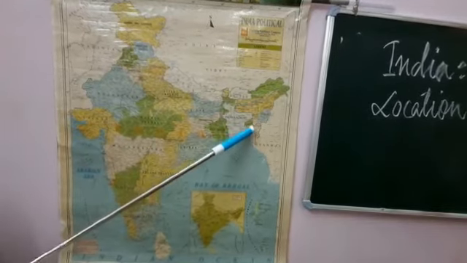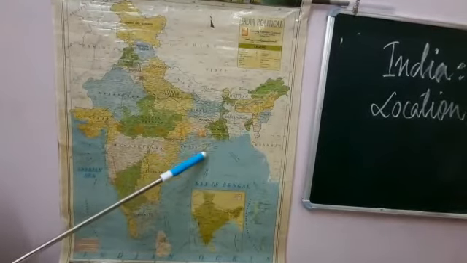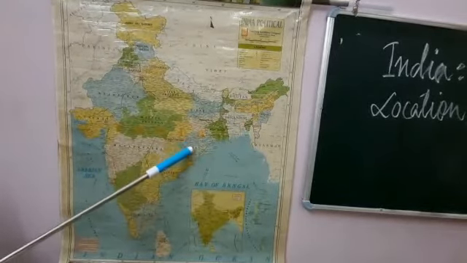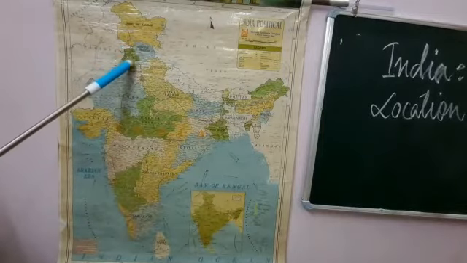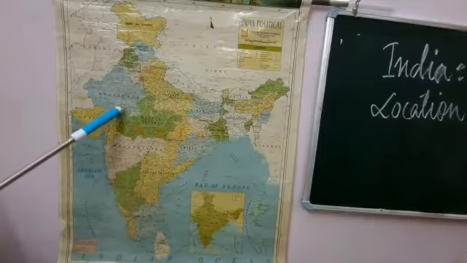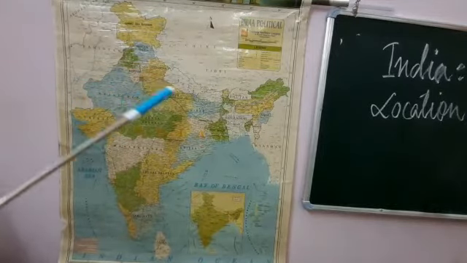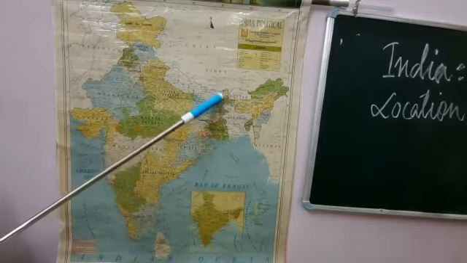Orissa, capital Bhubaneswar. Punjab, capital is Chandigarh. Next, Rajasthan, capital is Jaipur. Sikkim, capital is Gangtok.